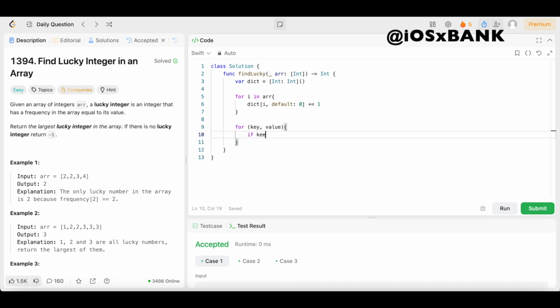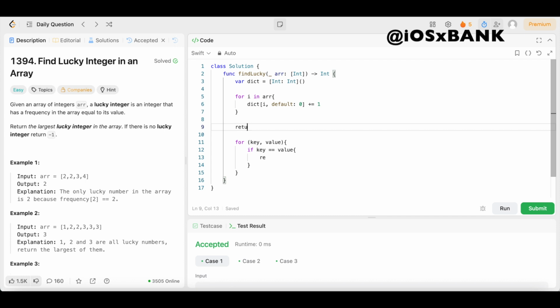So if key equals value, like I just showed y'all, then we're going to say, oh, sorry, y'all. First, we need to create a result variable, which is going to store our output. So we can set that equal to -1 to start, because if there are no lucky numbers, we're going to return -1.